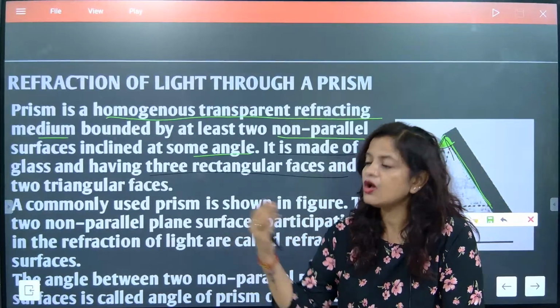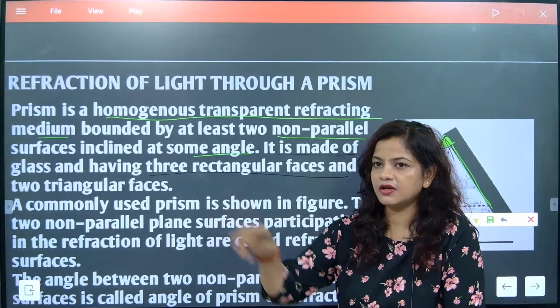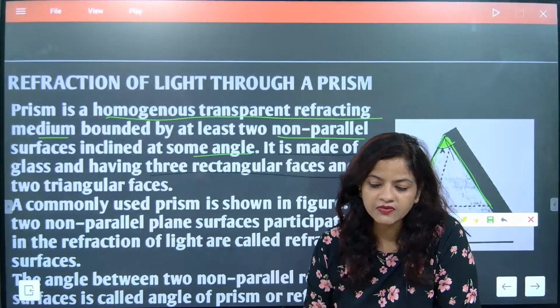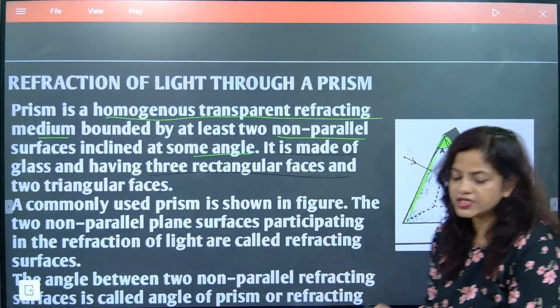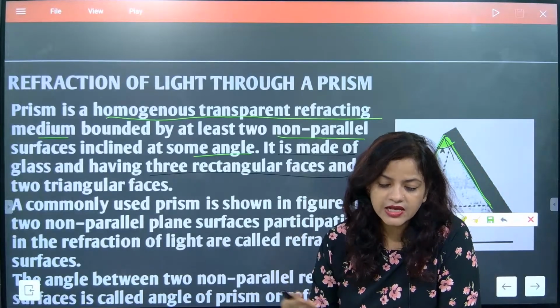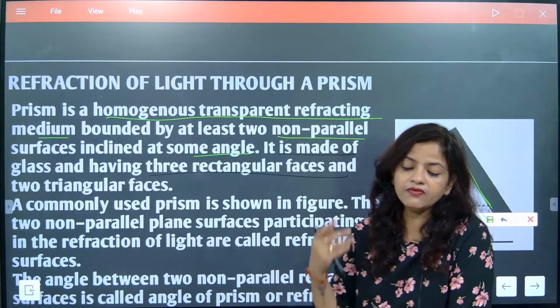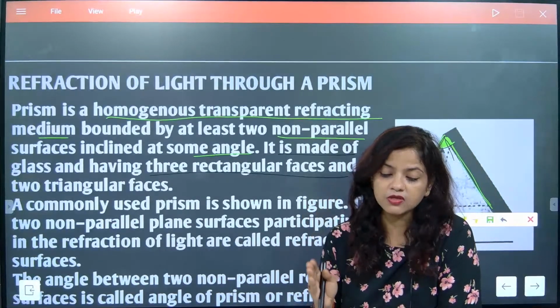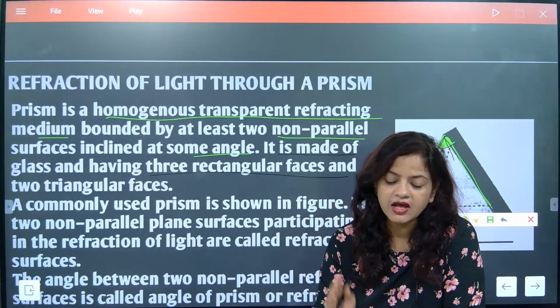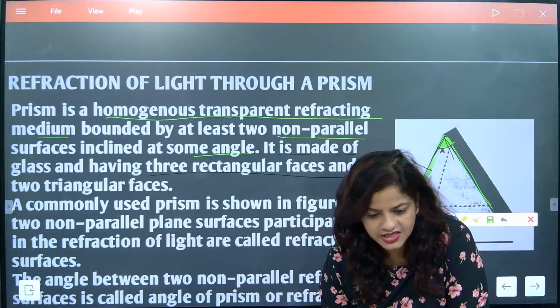Why? Because of change in speed. Because of change in speed, it will suffer bending. Okay. So now when we talk about change in speed and it is exactly suffering bending, then we are understanding that this change in speed is because of one very important factor, and that is optical density.